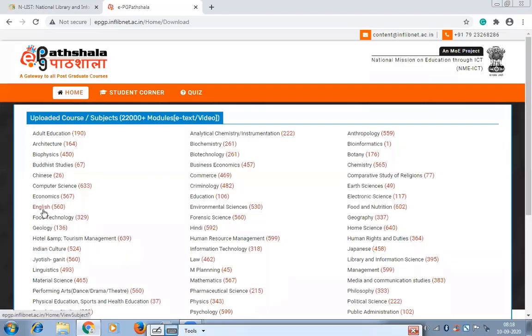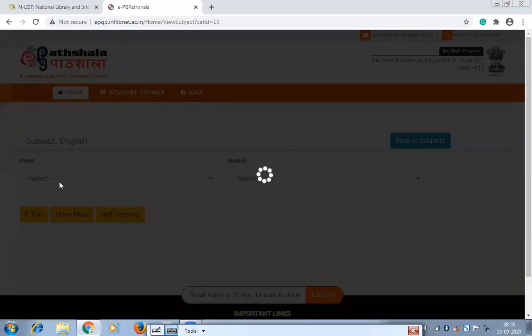But you can try it at your home also. I'll show you here only. If you can see this background, here they are given paper. There are different papers which you need to select from this list, from this drop down menu. Then each paper has different modules, means the paper name is the broad subject and modules are the narrow topics of that broad subject. Okay, if you click on here, it will give you a list of modules that you can select.